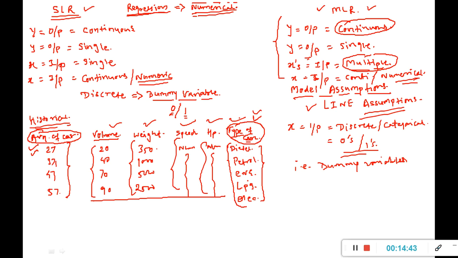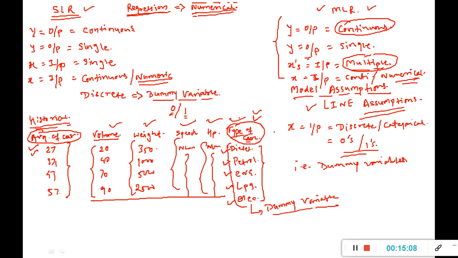So if I want to take this variable in solving the problem, then I have to convert these values into dummy variables. The meaning of dummy variable creation is: how many categories are there? 1, 2, 3, 4 and 5.